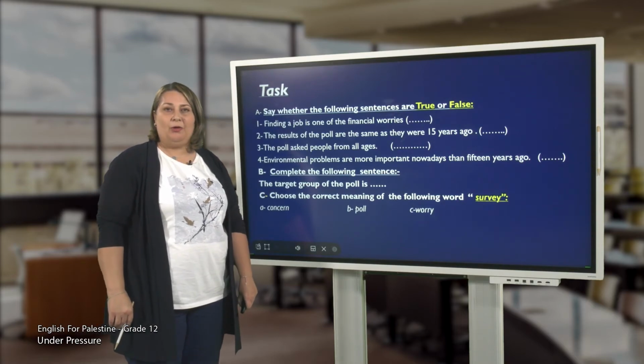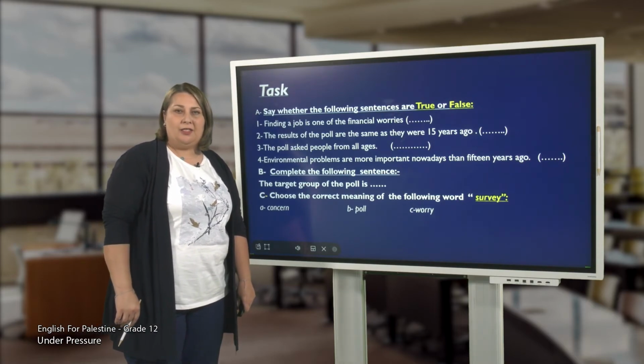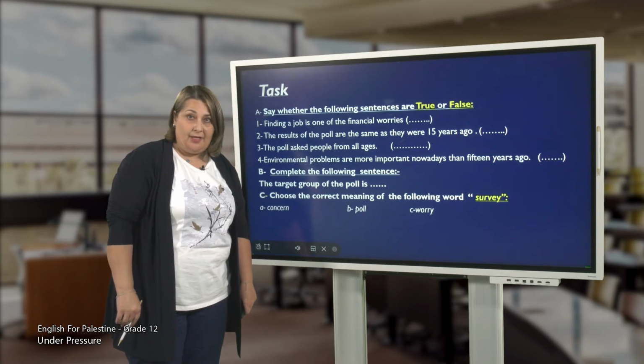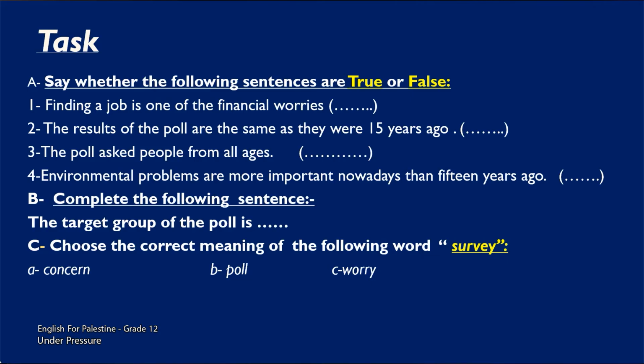Finally, we got into our final part of this learning situation, which is the task. As you can see, we have a few questions for you to do at home after reading the first paragraph. The first one is A. Say whether the following sentences are true or false. Number B. Complete the following sentences, of course, from the paragraph. And finally, number C. Choose the correct meaning of the following word, survey.